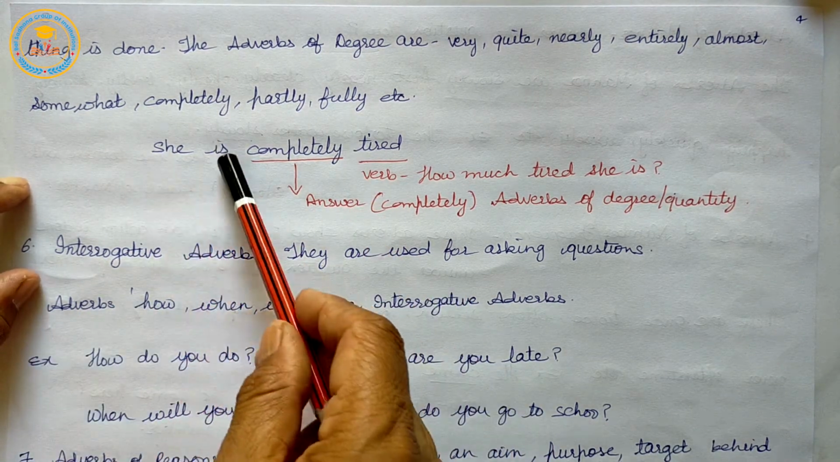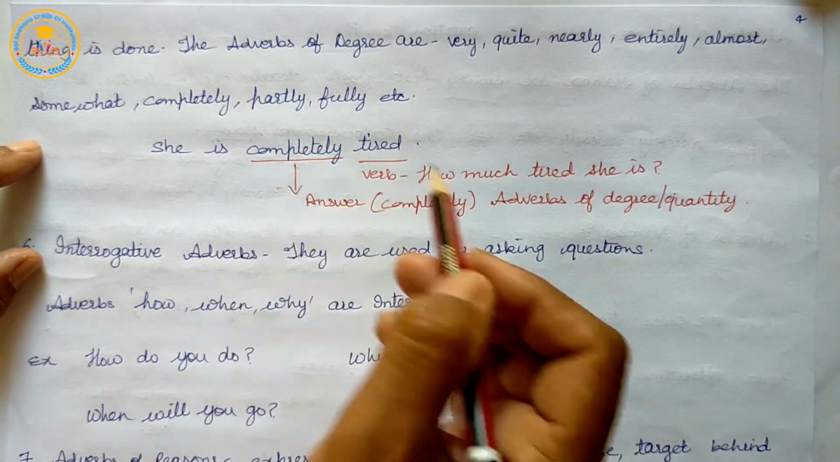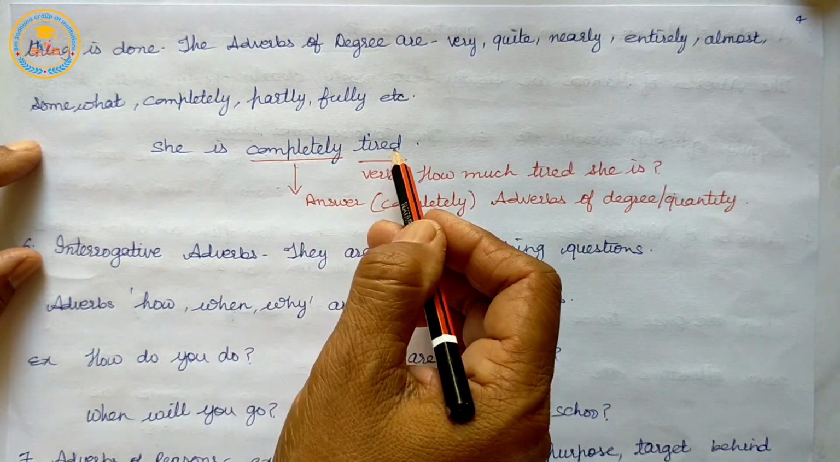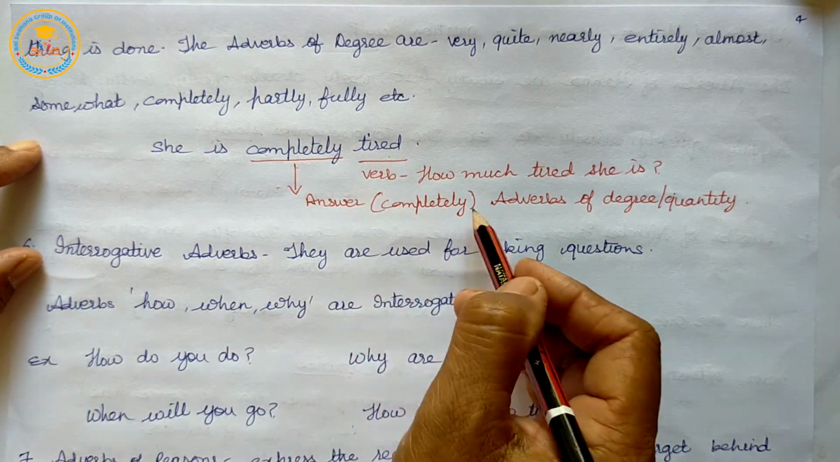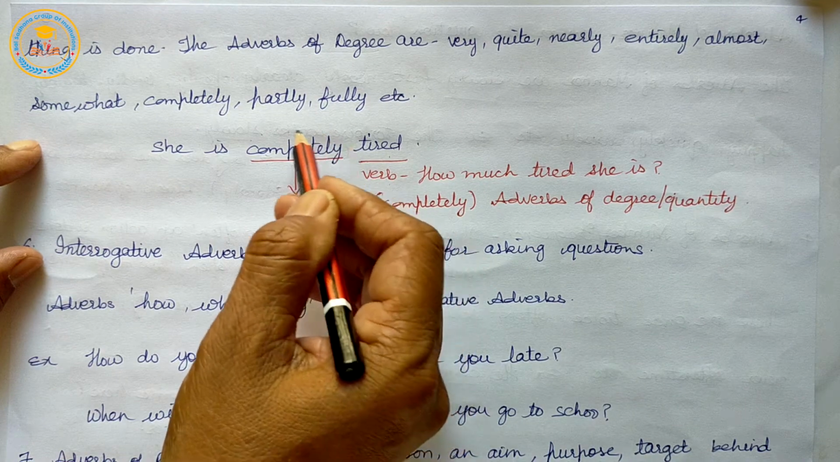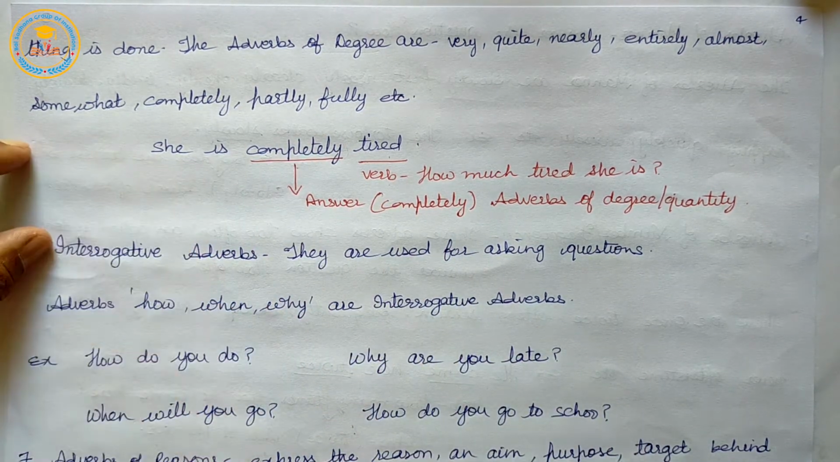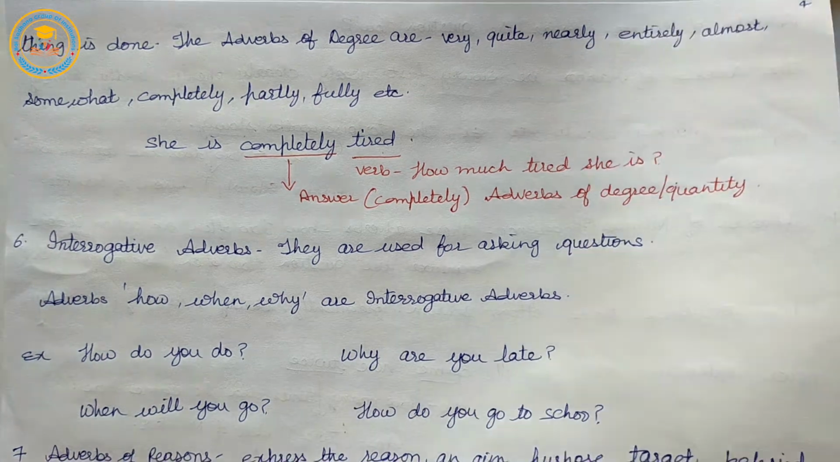So, she is completely tired. Completely is an adverb, and tired is an adjective, and the question is how much tired she is. It means she is completely tired. So, adverbs of quantity or degree are words like complete, completely.